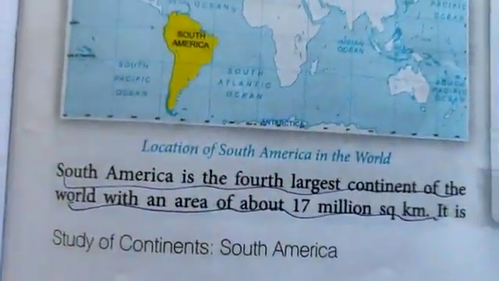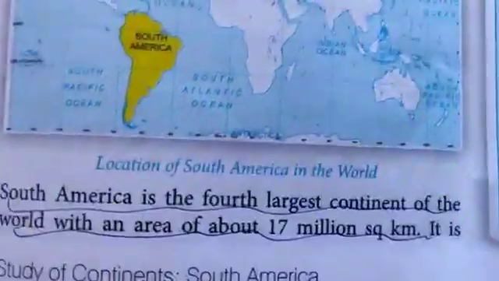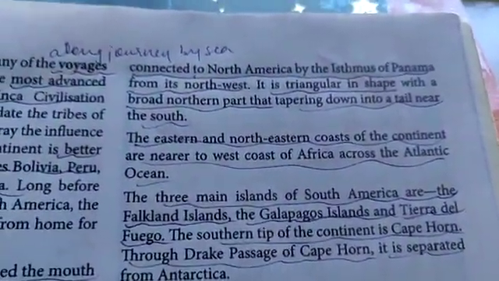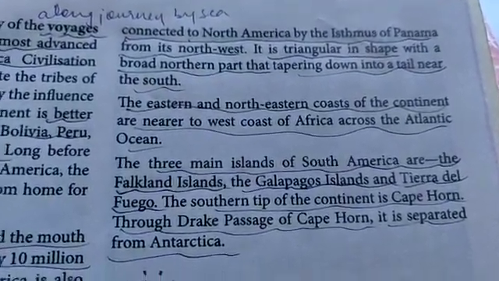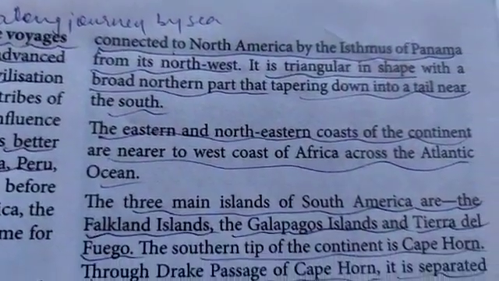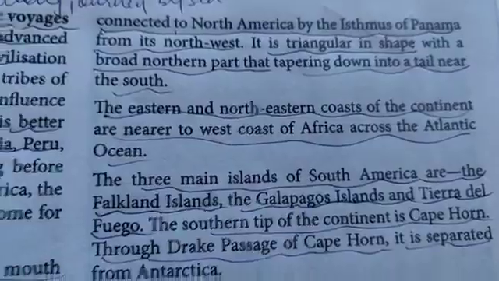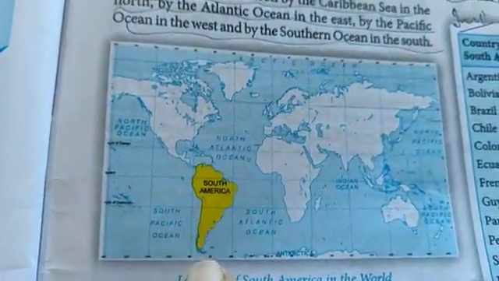South America is the fourth largest continent of the world with an area of about 17 million square kilometers. Underline, it is connected to North America by the Isthmus of Panama from its northwest. It is triangular in shape. This we saw very well here. Then with a broad northern part that tapers down into a tail near the south. See, it is broad here and tapers down to a tail in the south.